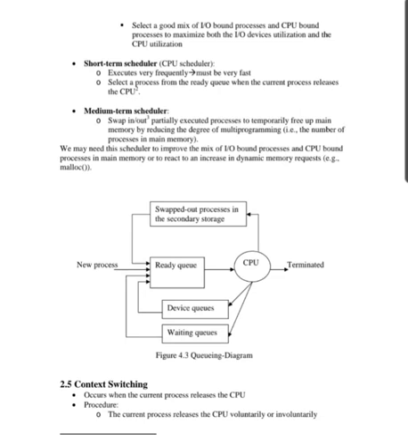Next, the medium term scheduler: swapping out a partially executed process to temporarily free up main memory by reducing the degree of multiprogramming, that is the number of processes in main memory. Now we may need this scheduler to improve the mix of input-output bound processes and CPU bound processes in main memory, or to react to an increase in dynamic memory requests, for example malloc.